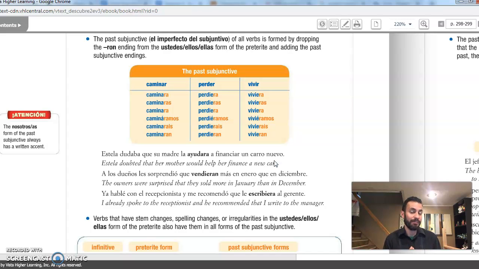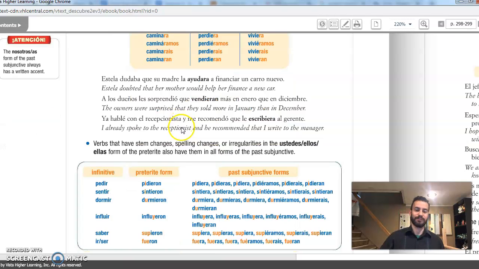So, mi mamá esperaba que yo comiera or que yo comiese. You will see sometimes native speakers, they will move between ra and se, but normally they stick to one, okay? So for the purpose of our class, let's do the ra, all right?